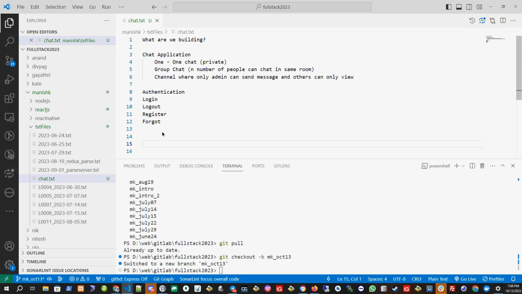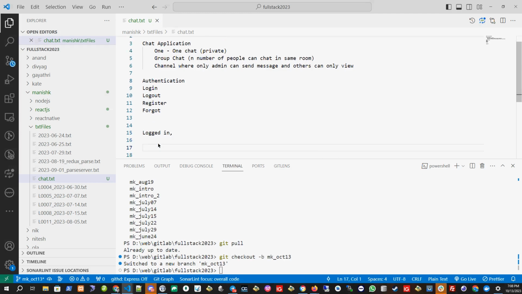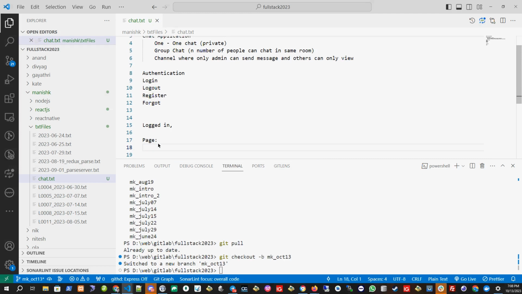Now, let's say after the user is logged in, he will land on a page where he can search other users by their username.